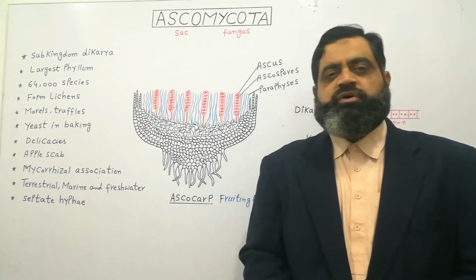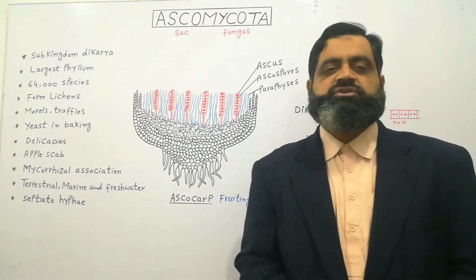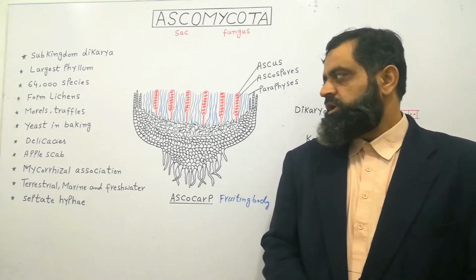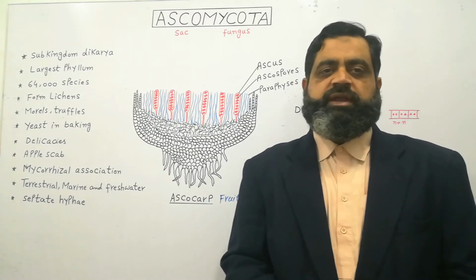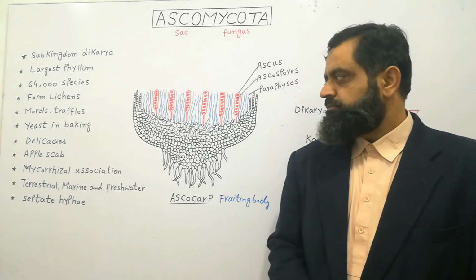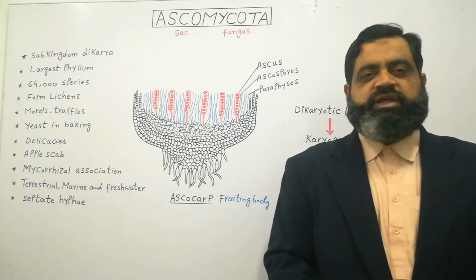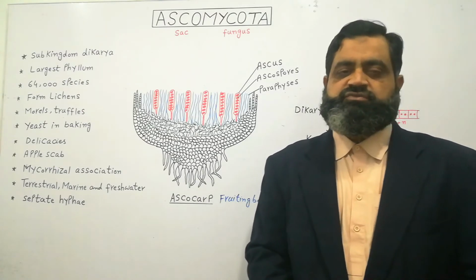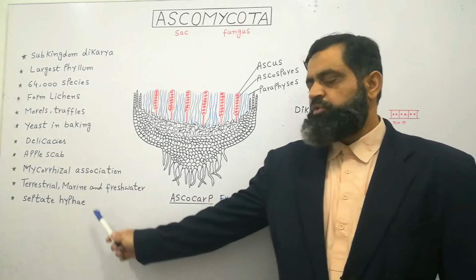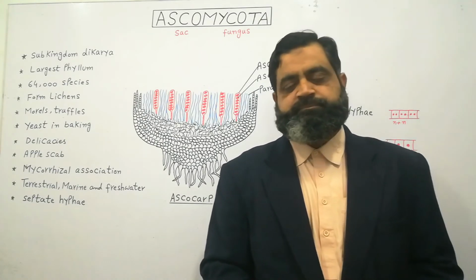Ascomycota species also form mycorrhizal associations. Mycorrhizae is also a symbiotic association which takes place between fungi and vascular plants. In this way, they help to nourish vascular plants and are very important for their growth. They are found everywhere, growing on land, in marine water and in fresh water like lakes, rivers and canals. Most of the body of the fungus is septate hyphae which form dikaryotic mycelium.